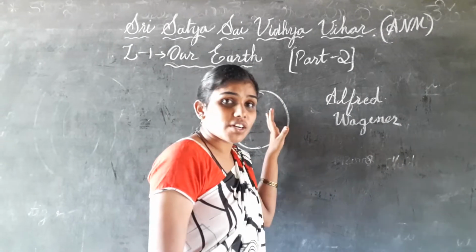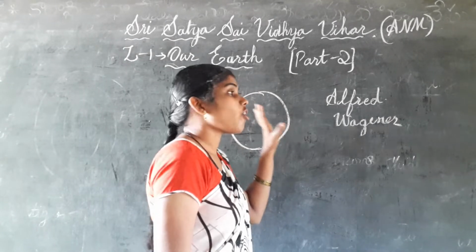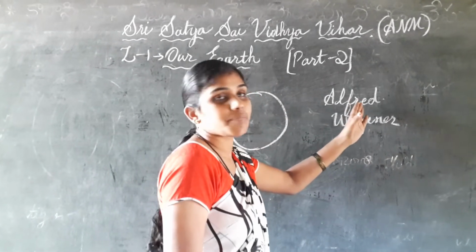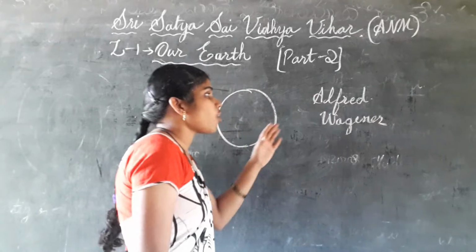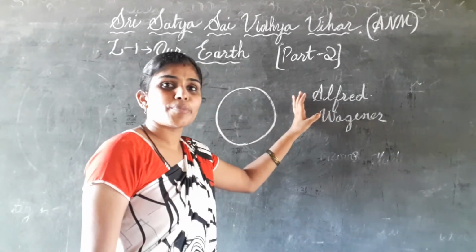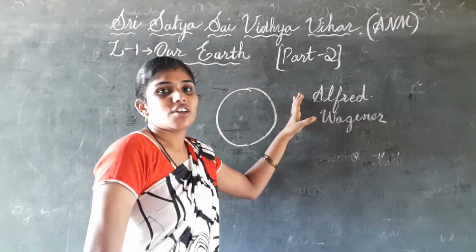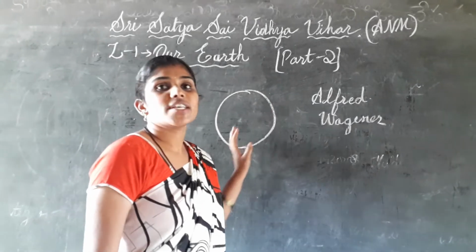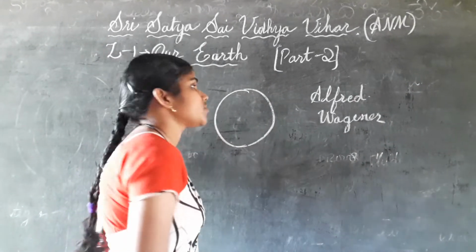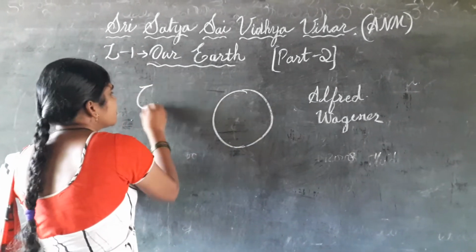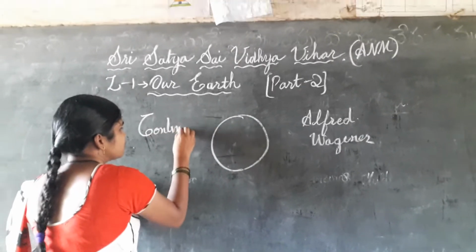What is the position of the Earth and what is the movement of the Earth? All these things were explained by him. He also prepared a theory which is called continental drift.